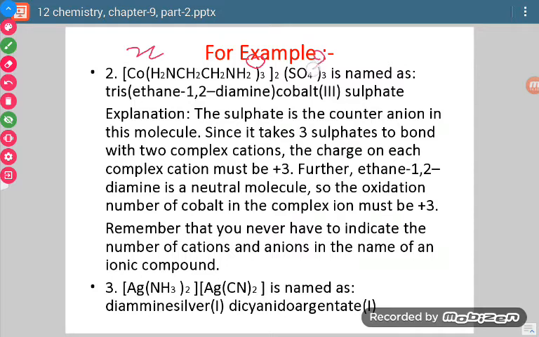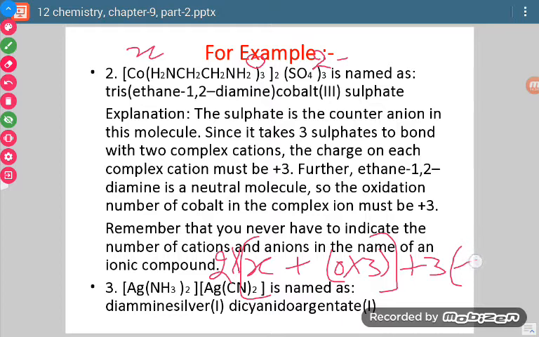SO4 has 2 negative charge. So x plus 0 into 3, this whole thing is coming twice, so 2 multiplied by this whole thing, plus 3 times SO4 which is -2, is equal to 0.